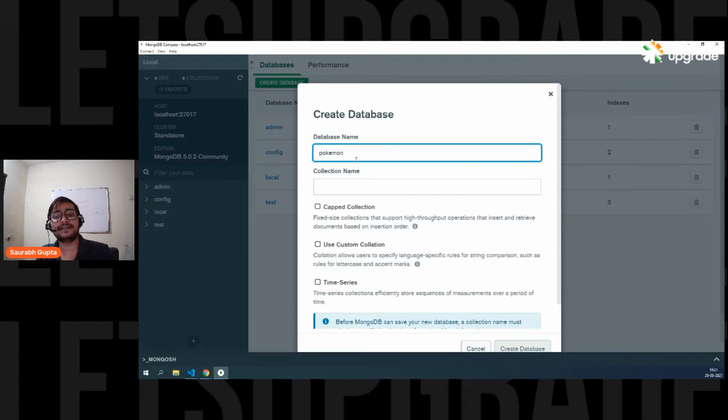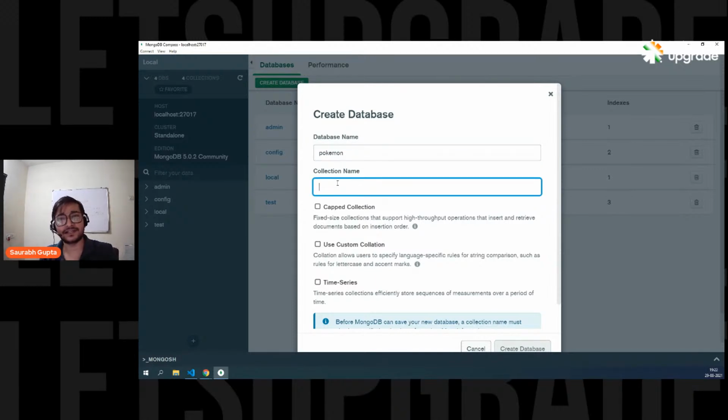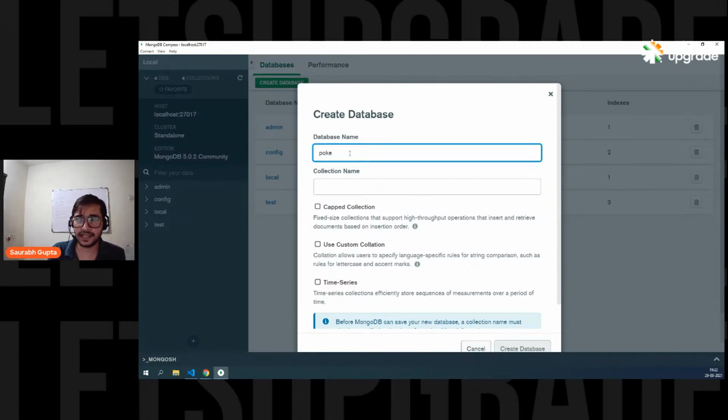What MongoDB says is, whenever you create a database, at least your database should have one collection. If it is not having any collection, then what is the need of your database? So whenever you create a database, it asks you to put at least one collection here. Let's not say Pokemon as our database name. Let's say Poke data, something like that.